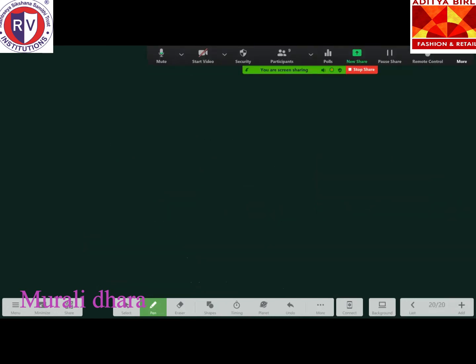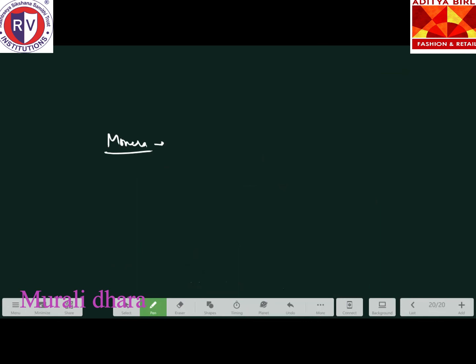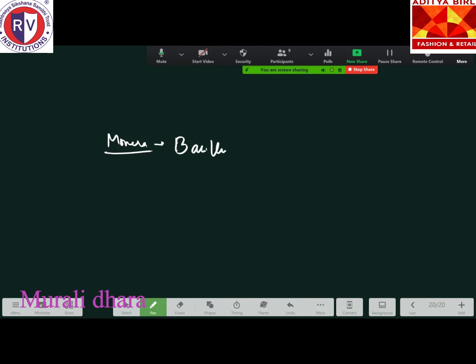Coming to the kingdom Monera. In kingdom Monera, you have to remember all kinds of bacteria are classified under it. Based on the classification, how these bacteria are divided is there on the first page of the chapter: bacillus form, rod shaped bacteria; cocci form; spirillum, spiral shaped; then vibrio, the comma-shaped bacteria.